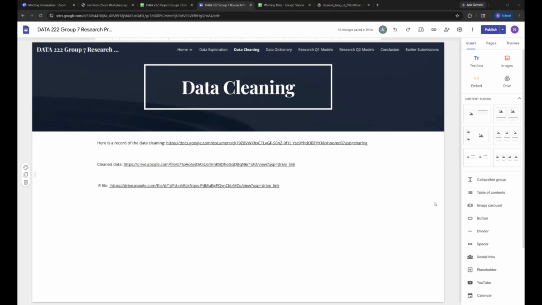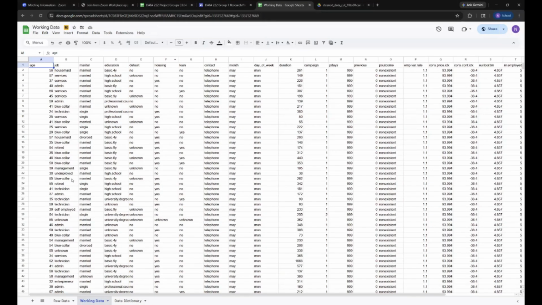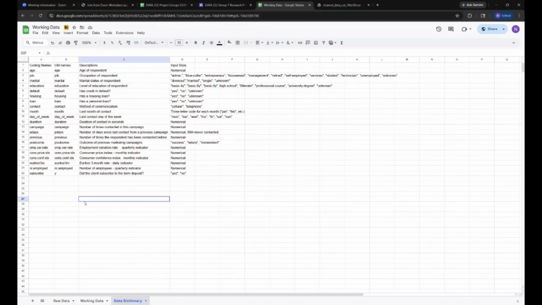So for my segment of the project, I cleaned and tidied the data. First, I downloaded the data set from the website and then converted it into a spreadsheet. I labeled it as raw data and working data, and then I created a backup. From there, I created a data dictionary, and the only variable I renamed was Y to subscribe, just for better clarity.